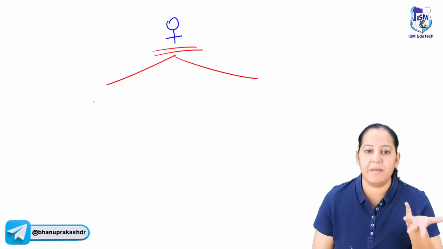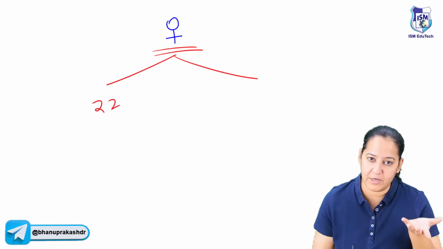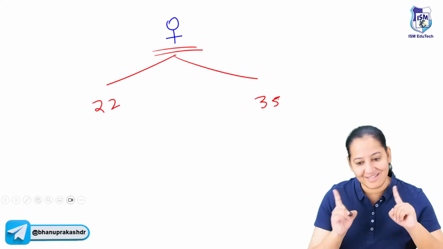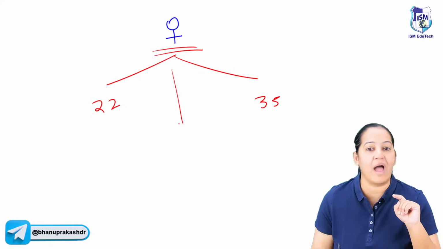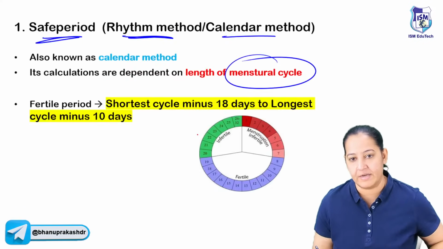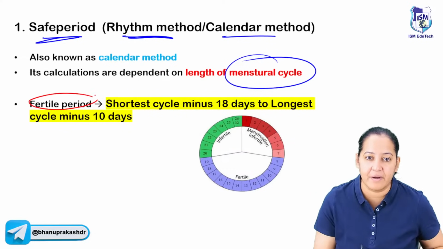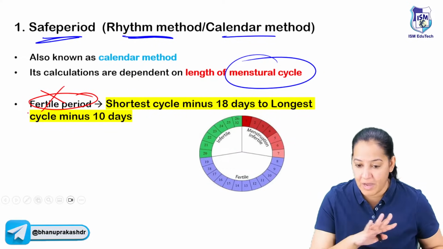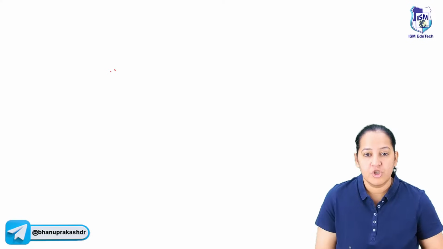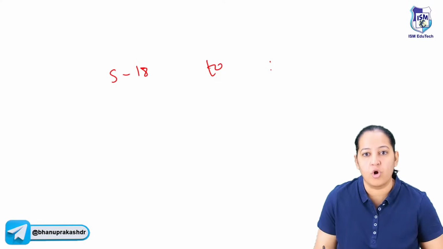So she will answer maybe the smallest, as small as 20 days, 22 days, as large as 30 days, 35 days, 40 days, whatever. So there is a smallest cycle, there is a largest cycle. There are few ladies, they said, though I have a regular cycle every 28 days. So smallest and largest, both I will consider 28. So the formula is the fertile period in which the sexual intercourse has to be avoided is shortest cycle minus 18 and longest cycle minus 10. Shortest minus 18 to longest minus 10.